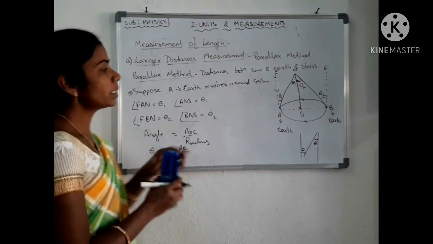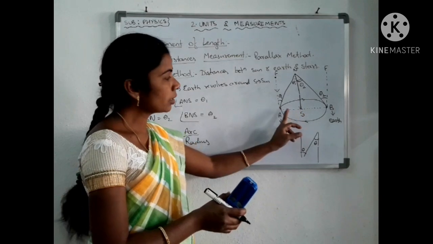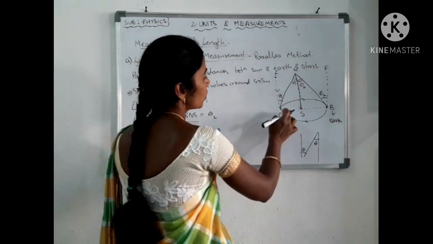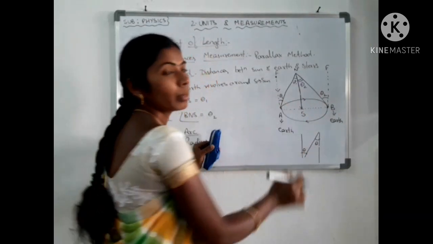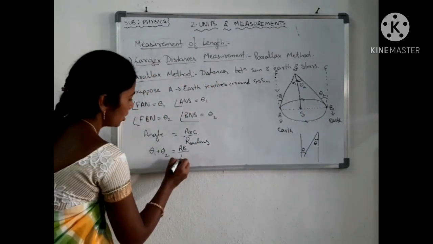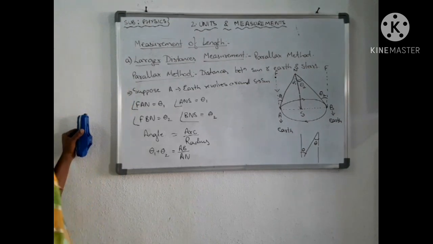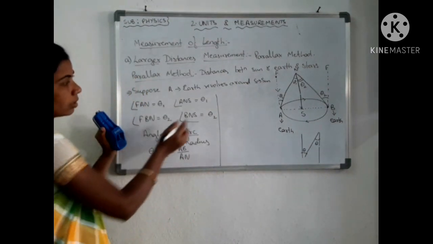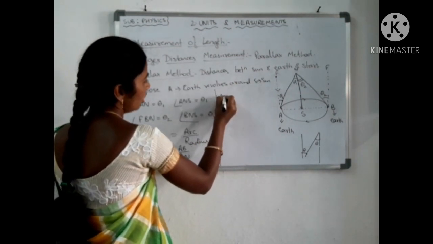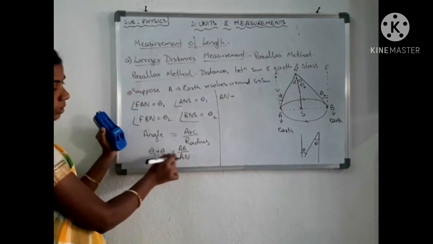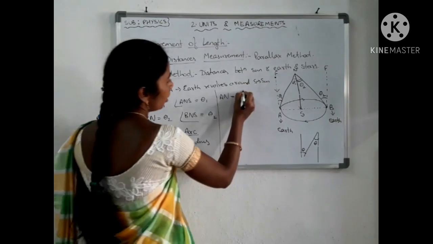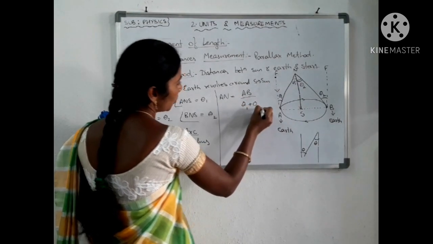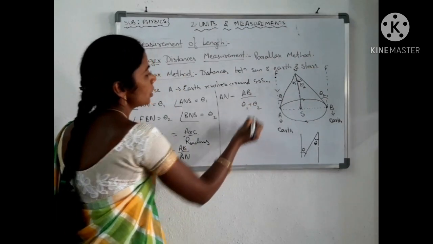Okay. And what is the radius here? Radius here is AN. So that means if you consider this total circle, AN will become the radius. So then next here, if I take AN this side, AN is equal to what? Theta 1, theta 2 comes to this side now. So AN is equal to AB by theta 1 plus theta 2.